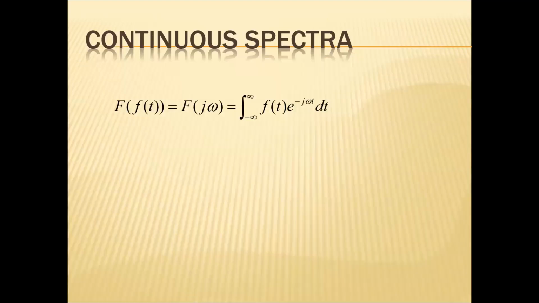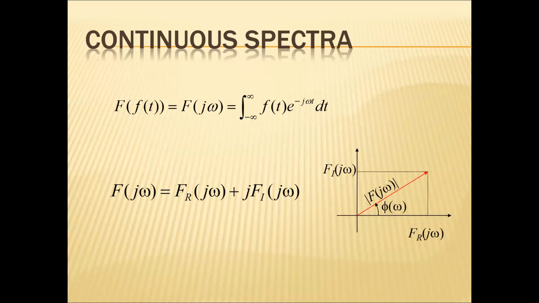Once you find out the Fourier transform of the signal, the Fourier transform always gives you a continuous spectra. So that is Fourier transform: F of omega equal to integral minus infinity to infinity f of t e power minus j omega t dt, which is continuous in nature. So this can be represented as a real and imaginary part of F of omega.